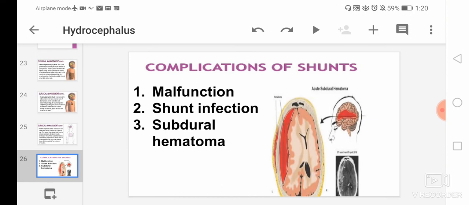Then is the complications of shunts. So the main complication of the shunt is malfunction, most often caused by mechanical obstruction either within the ventricles or at the distal end from thrombosis. Malfunction is the most common complication of shunt. Then second is shunt infection. Shunt infection is also a serious complication of shunt.